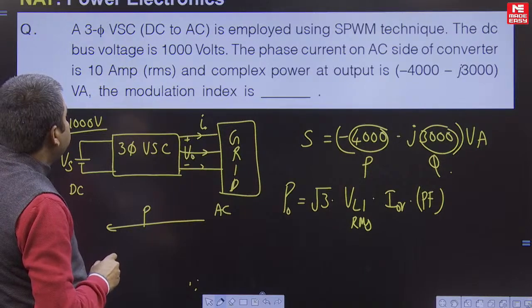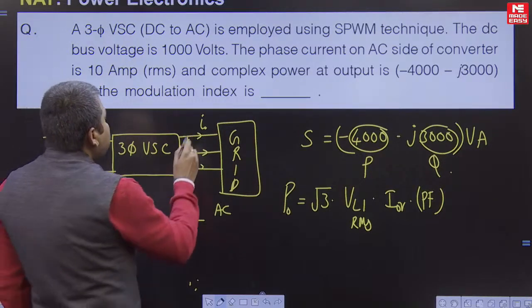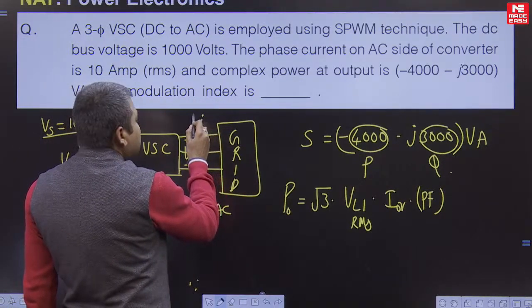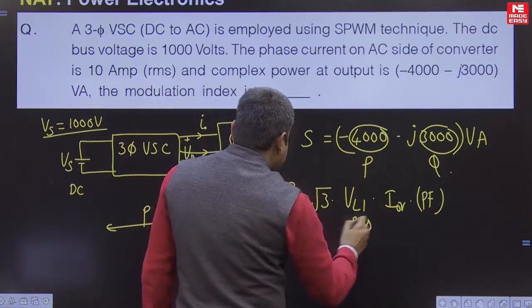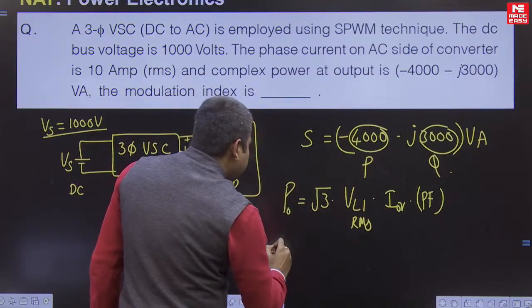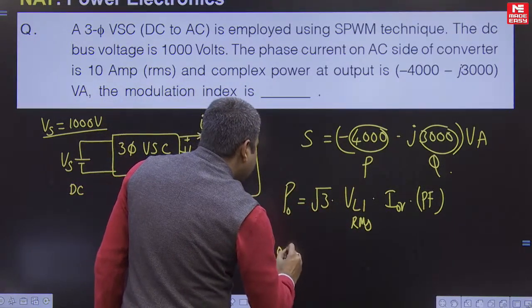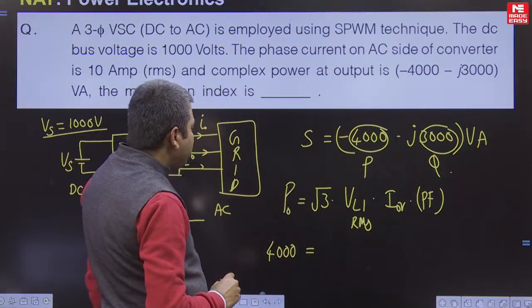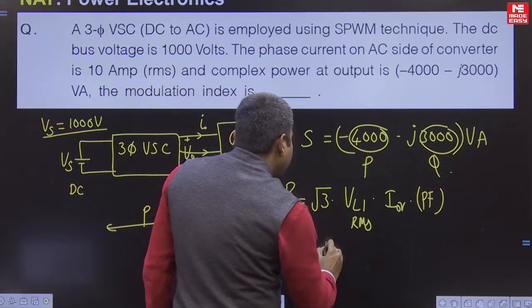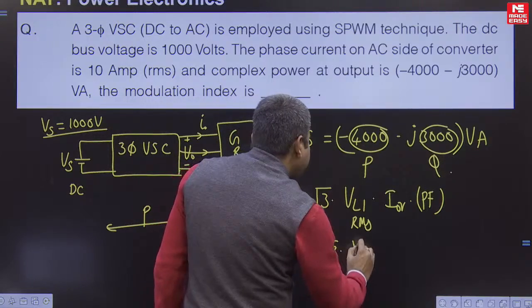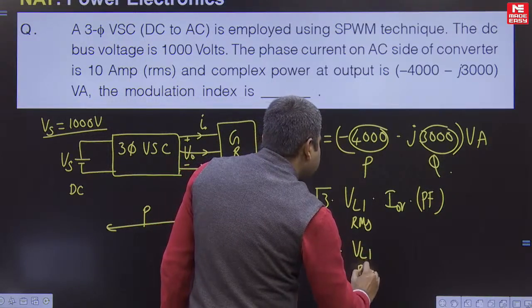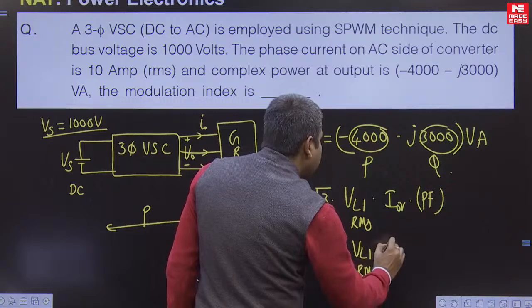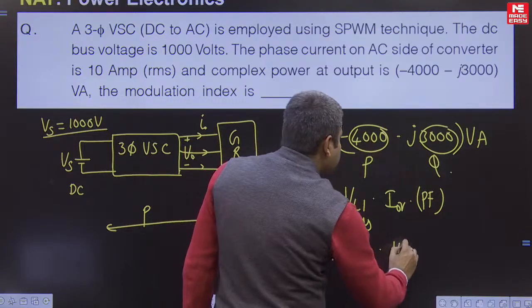The DC voltage is 1000 volts, and the phase current RMS is 10 amperes. Don't take the negative sign, just take the magnitude of output power: 4000 equals root 3 times the fundamental line voltage RMS into 10 amperes.